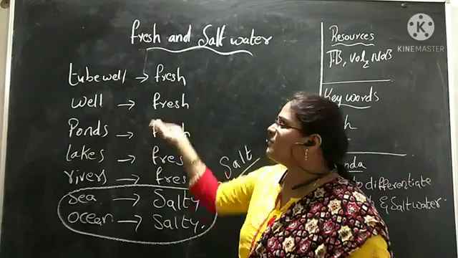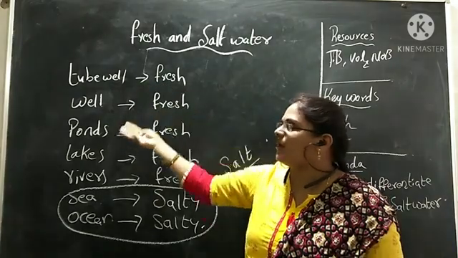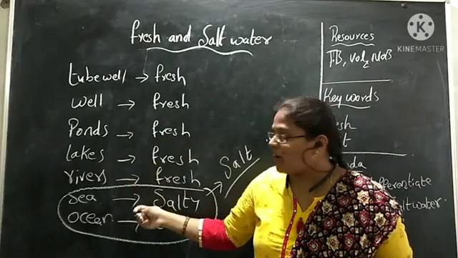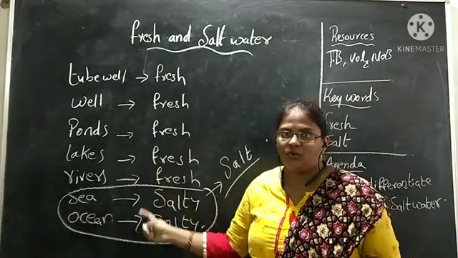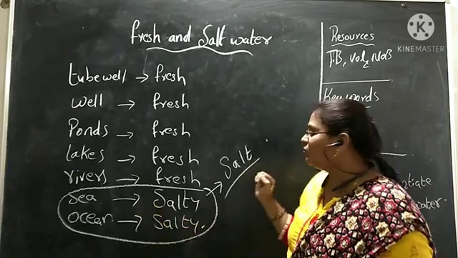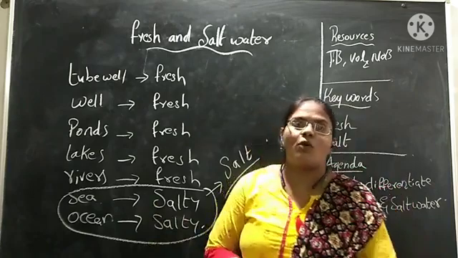Once again, where are we getting fresh water from? We are getting fresh water from the tube wells, ponds, rivers and lakes, and we are getting salt water from sea and oceans. Why are the sea and oceans useful for us? Because we are getting salt from the water. Okay children, now open your textbooks.